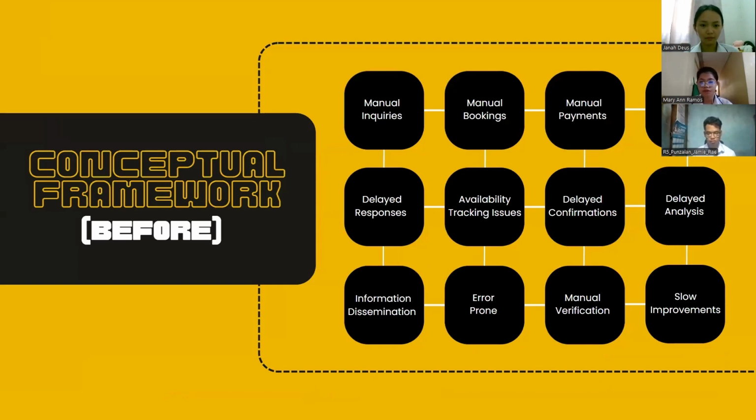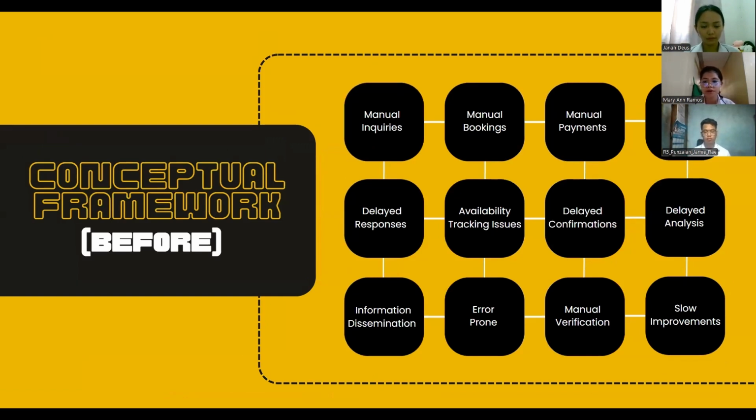For the conceptual framework, in the current state, booking processes are predominantly manual, involving phone calls, emails, or in-person visits. This method is not only time-consuming for users, but also prone to human error. The process of manually handling bookings leads to a high chance of mistakes in booking details and scheduling. Additionally, record keeping and data management are often done using paper-based methods or basic digital tools like spreadsheets. This setup makes it difficult to retrieve past records quickly and to efficiently track availability and bookings.